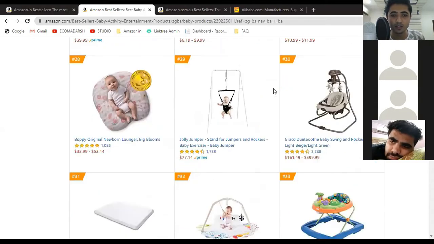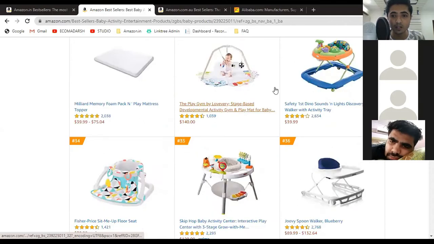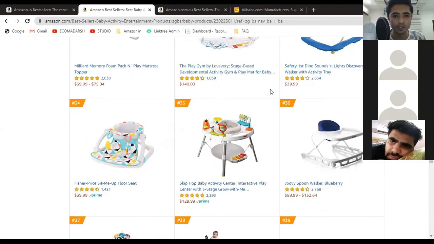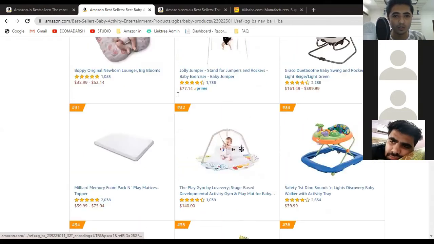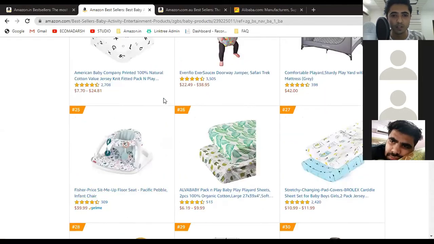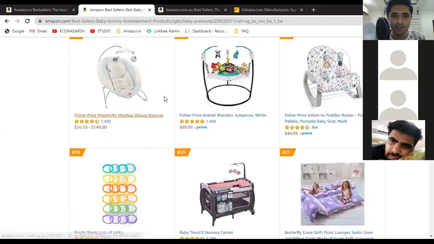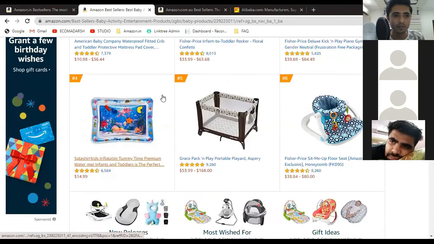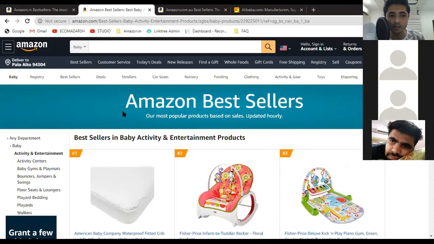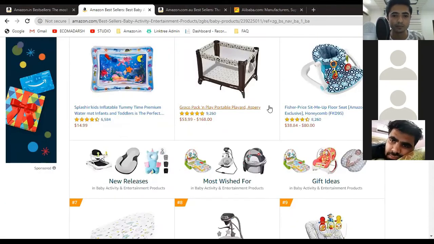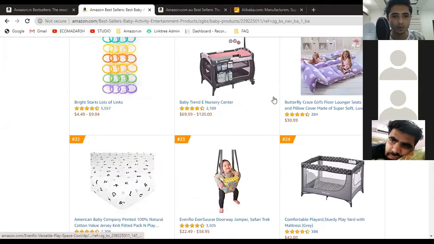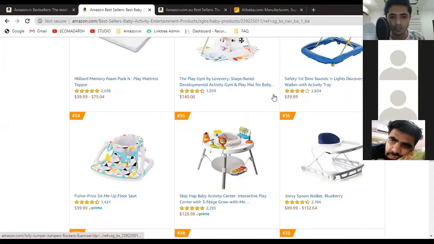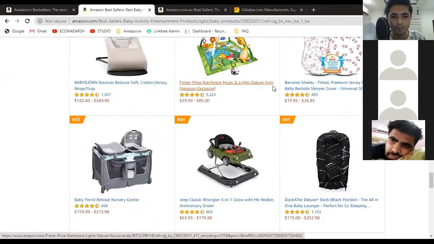You can see that there are some different kinds of products available. Here the category is not dominant with toys and stuffed toys. In fact, I'm not able to find any particular toys and stuffed toys on Amazon.com under baby, under activity and entertainment. So I'm just going to observe it a little.